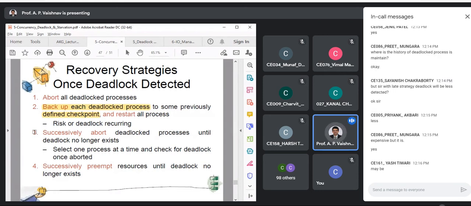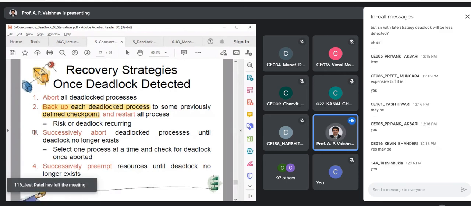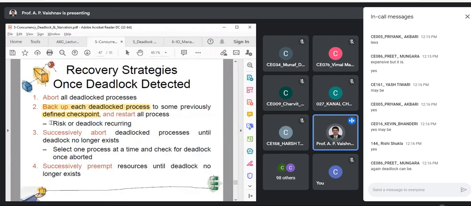Even after rolling back to a previous point, you can still reach the same deadlock situation. That's what I'm saying, right? So this is not going to guarantee that checkpointing works. Again, we rely on luck. Yes, the deadlock situation can reoccur. That is a problem with this second strategy. So backing up is not the solution. What is the only option we have? Abort. So what is the abort strategy that will incur less cost?